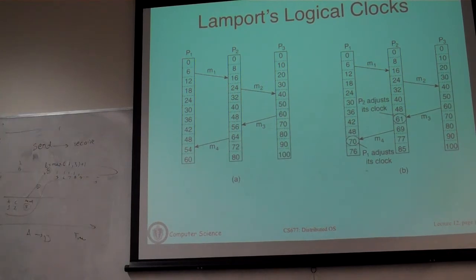Any questions on this? What we have simply done is encode the send and the receipt of a message by sending the logical clock value. Because all subsequent events after the receive have happened after, you want to ensure that they have clock values higher than the message clock. The way you do this is you take the max of the two and you're done. If it's the max, it will always be higher.